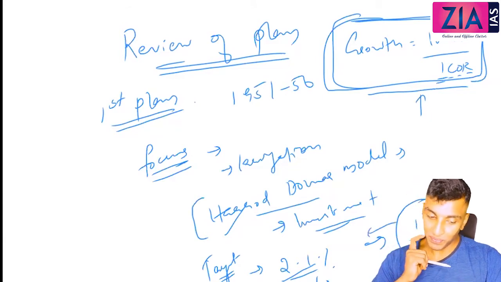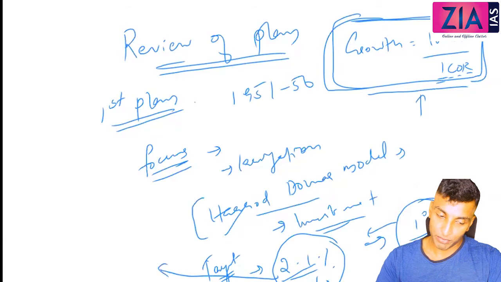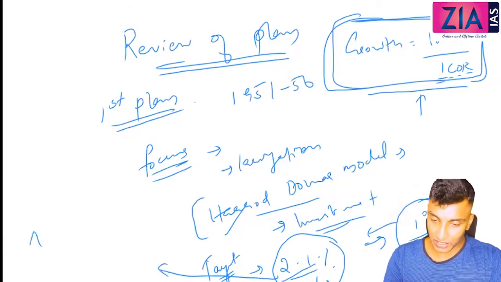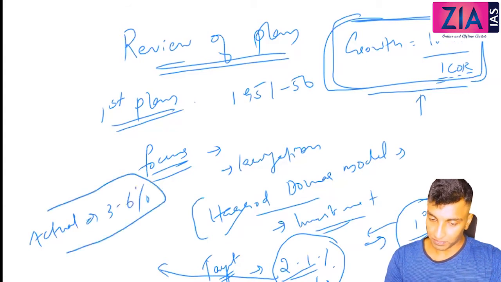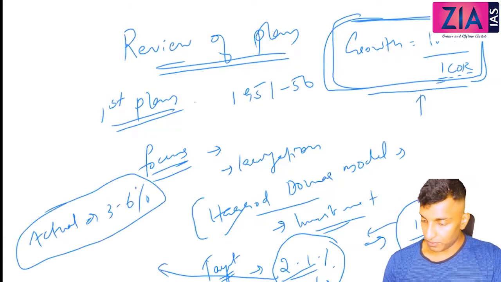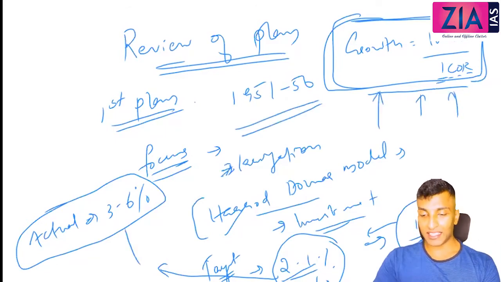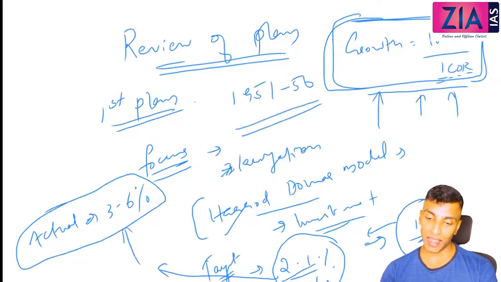So it is very high, okay. And the actual achievement, do you know what the actual achievement is? 3.6%. Actual 3.5%. So actual is 3.6%.